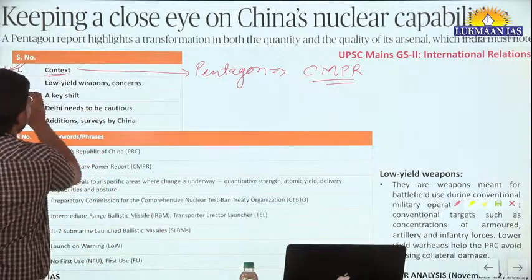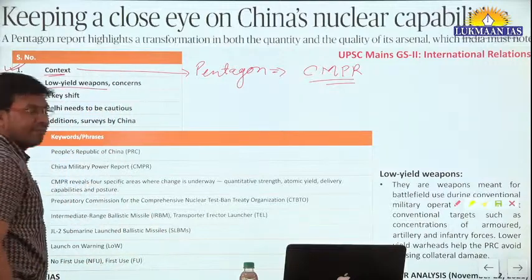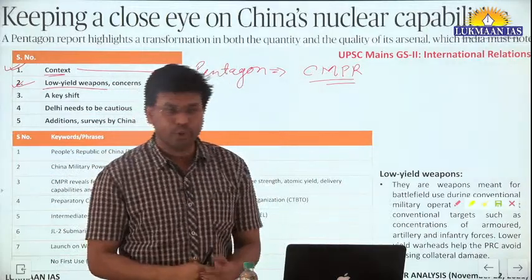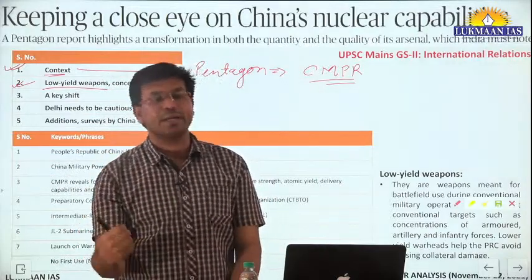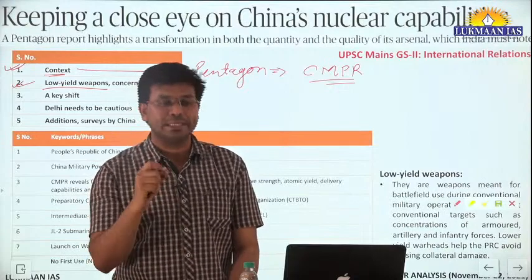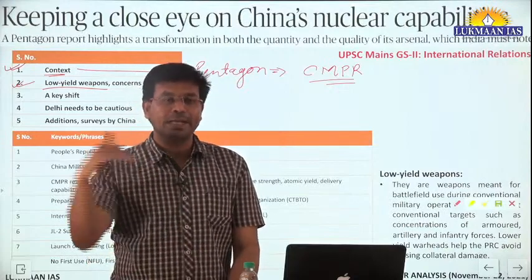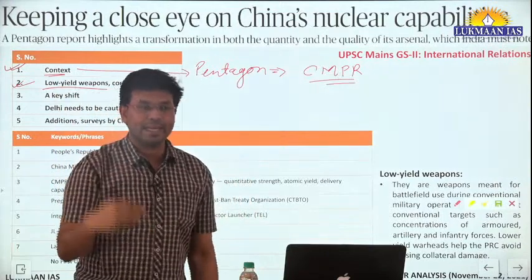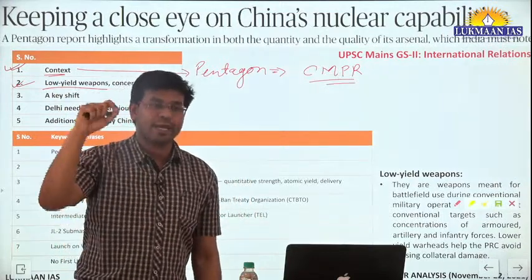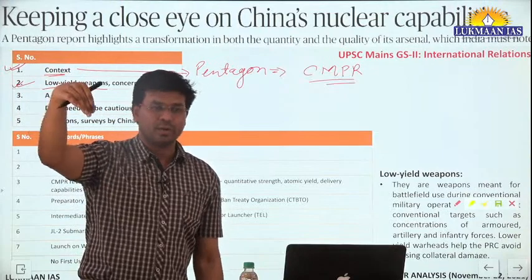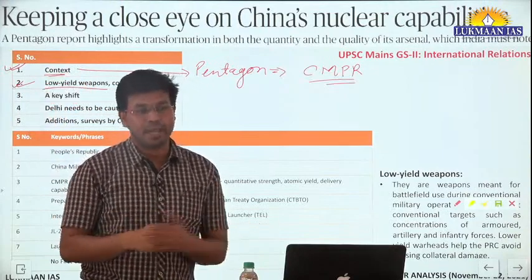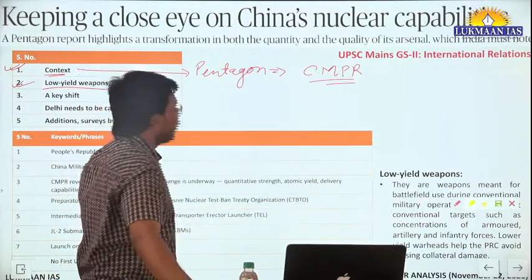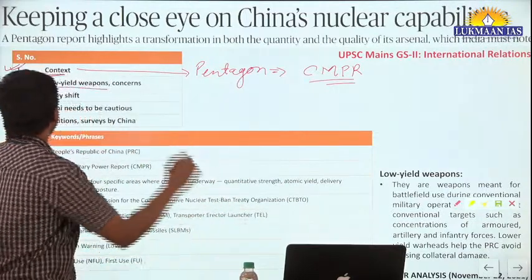Here they have talked about low yield weapons. Why low yield weapons? Because China has improved the capability of low yield weapons. They have increased the quantity, and we have seen deployment of these low yield weapons on multiple fronts. When the Doklam issue was there, China also came with heavy weaponry and artillery in those regions. So we can see the deployment of low yield weapons, and it should pose concerns to India.